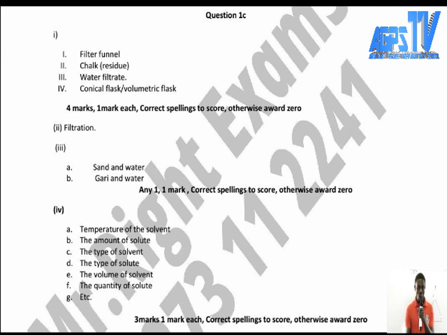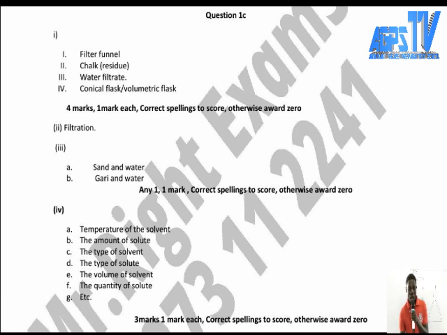So gari and water. Now, any one, 1 mark, correct spelling to score. Otherwise, award 0. So this one too is very important. If you can't remember sand and water, you can also write muddy water, which is also accepted. If the water contains impurities, you can also use filtration to get the water. It's also accepted.